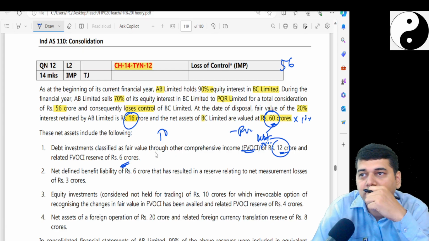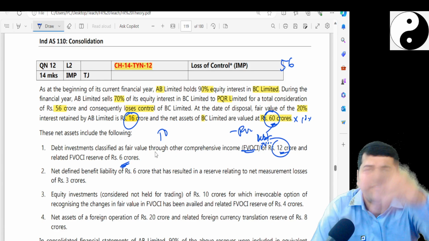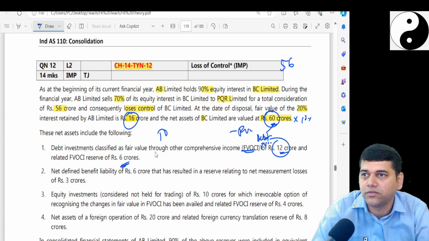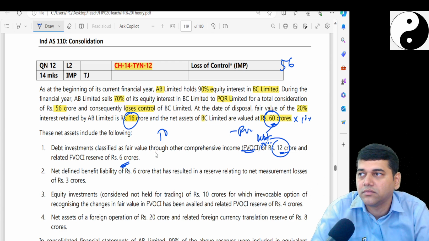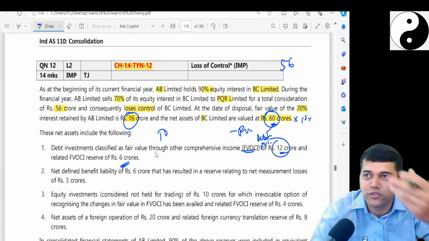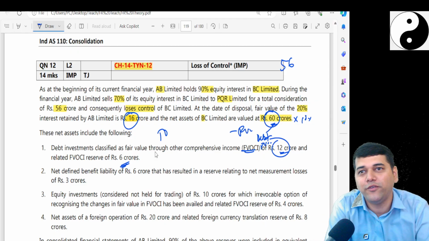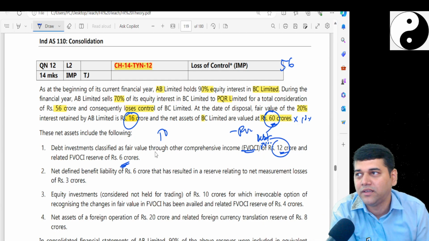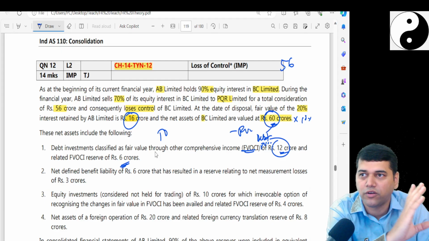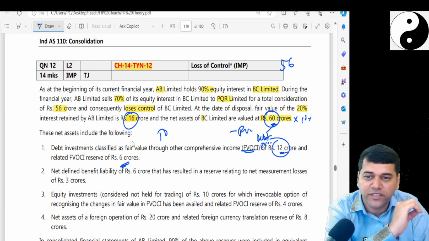What accounting entry will you pass? FVR, very easy. Is it a credit reserve or debit reserve? Credit reserve. You will debit that and credit what? How much? First of all, 100% should go off, because your investment itself is not there in the subsidiary. In CFS, only one item should come, called investment in associate going forward. 100% of 6 you have to debit.